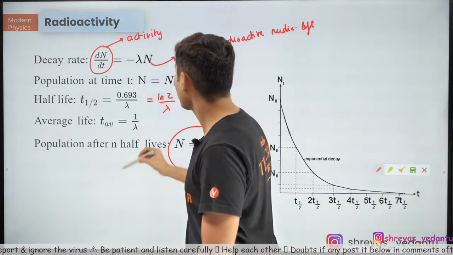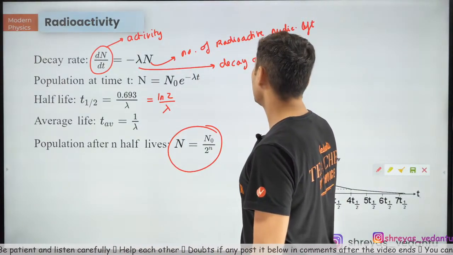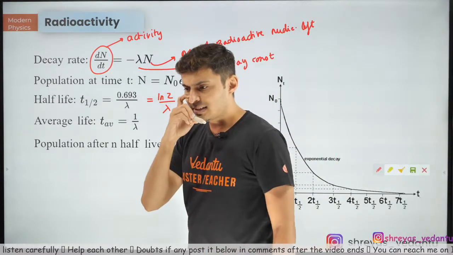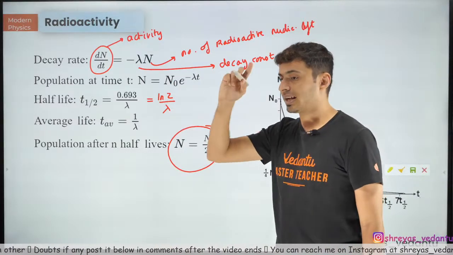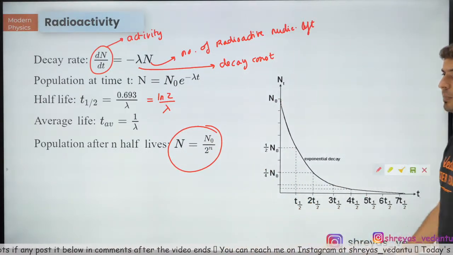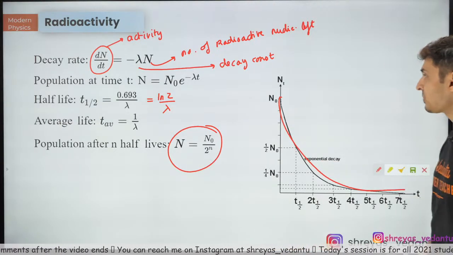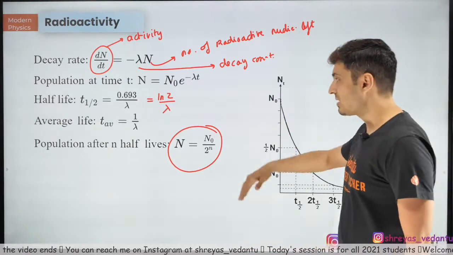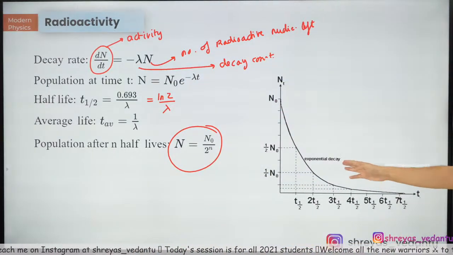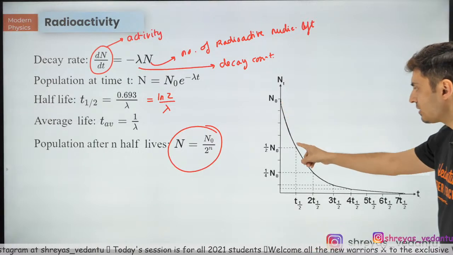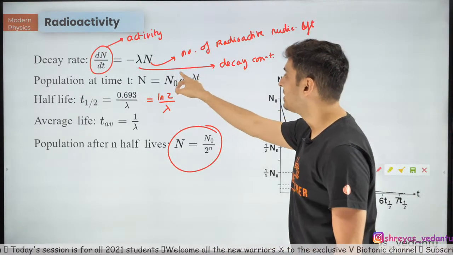As simple as that. What is this lambda? This is called your decay constant. Oh, by the way, does this remind you of your first order kinetic reactions? Think about it. Does this remind you of first order kinetic reactions, where the rate of reaction continuously changes and all the formulas are very much similar? Yep, very good. Glad you guys remember. So this is the graph. Initially there will be a lot of material and slowly it decays. It's called an exponential decay because of this equation.